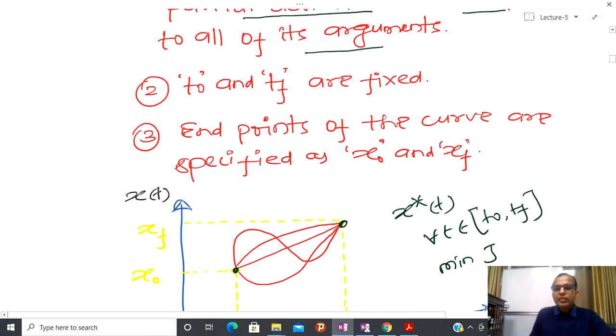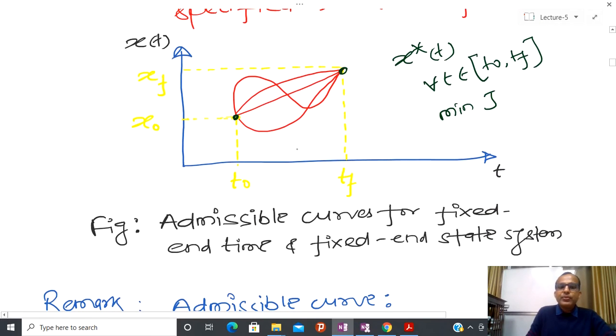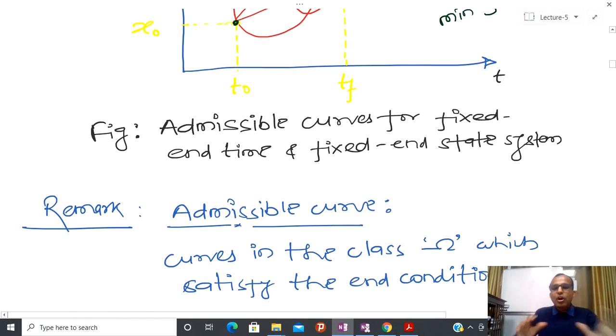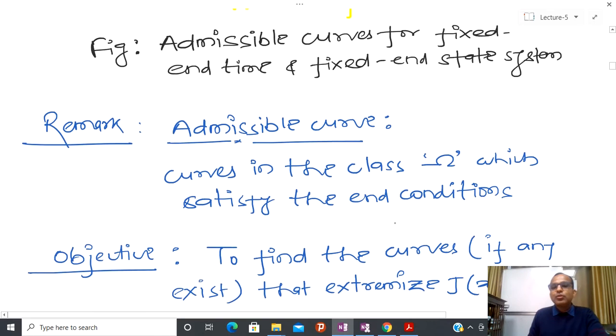So now you can see that if you have two fixed points, then you have infinitely many trajectories joining this particular point to this particular point. Out of this infinite choice, it is possible to fix some kind of choice, and that is called an admissible curve. So I am just going to select those curves which satisfy the end conditions.